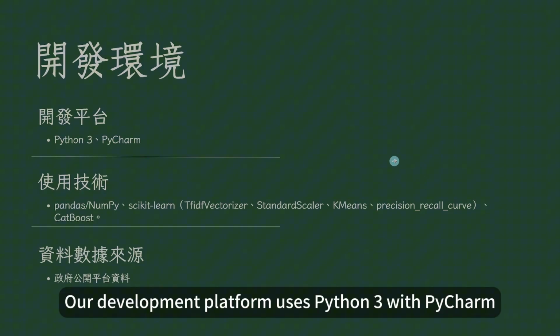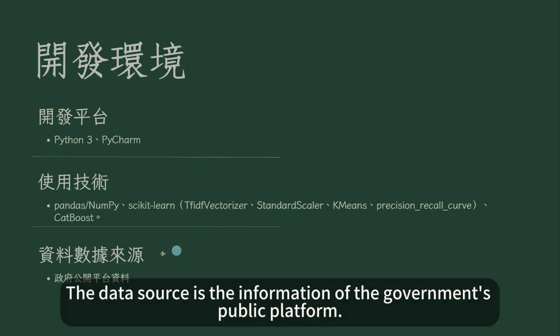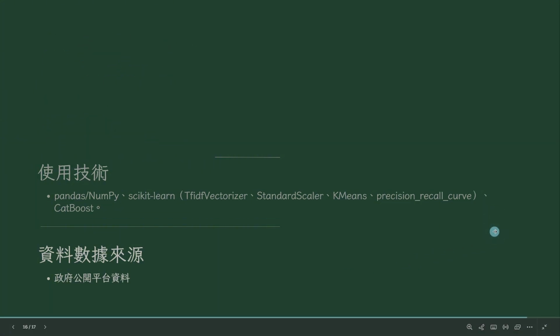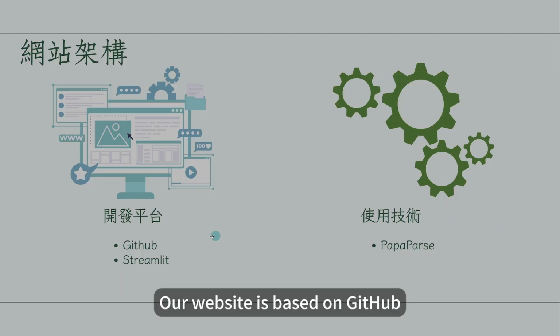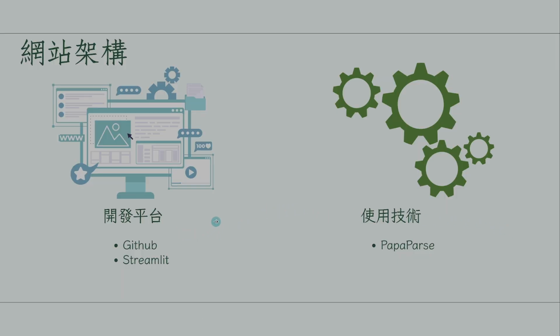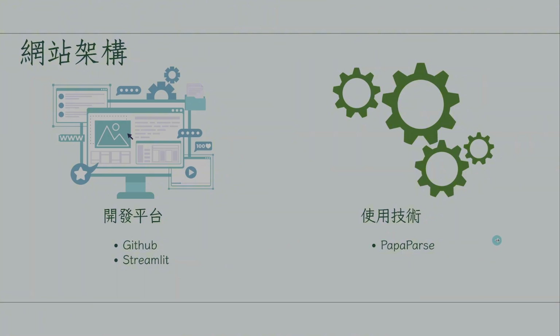Our development platform uses Python 3 with PyCharm. The techniques used are as follows. The data source is the information of the government's public platform. Website architecture. Our website is based on GitHub. The code is in Streamlit. The technique used is PapaParse.